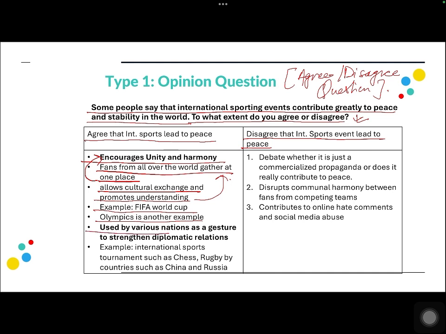Now the second point that I have generated is used by various nations as a gesture to strengthen diplomatic relationships.